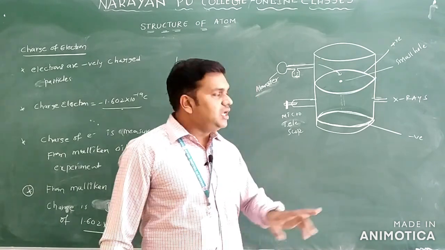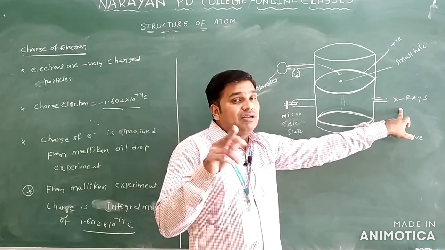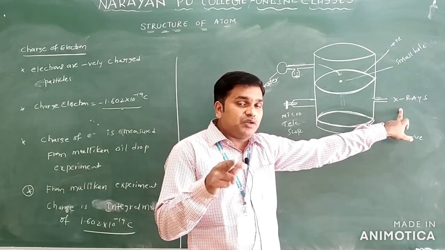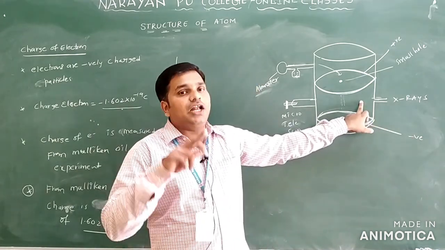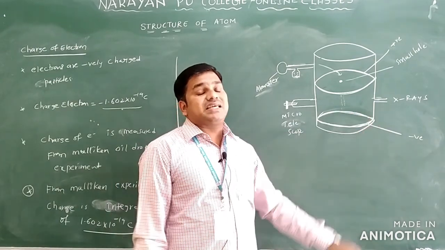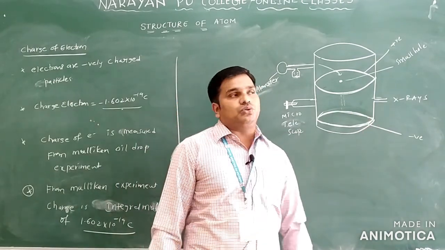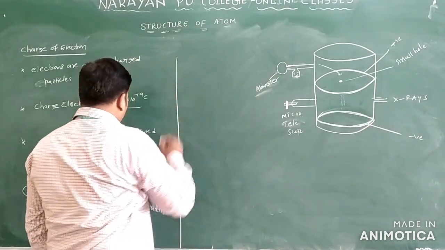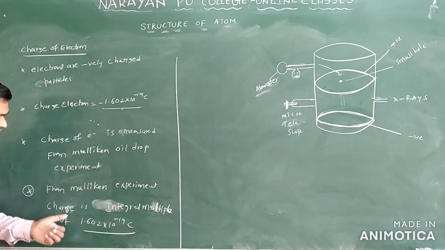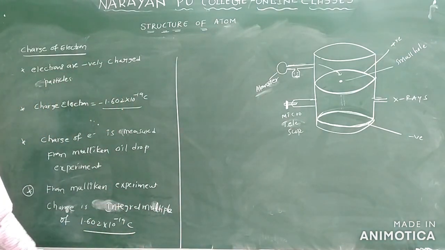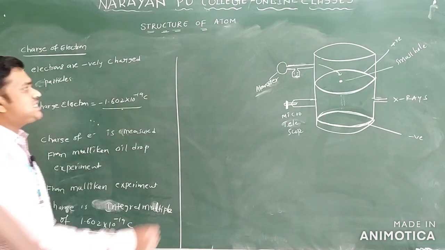Clear? X-rays produce negatively charged particles, which combine with oil droplets, so the droplets carry a negative charge. In Millikan's experiment, the charge is an integral multiple of 1.602 into 10 power minus 19 coulombs.